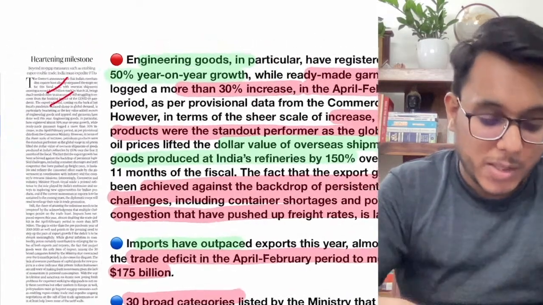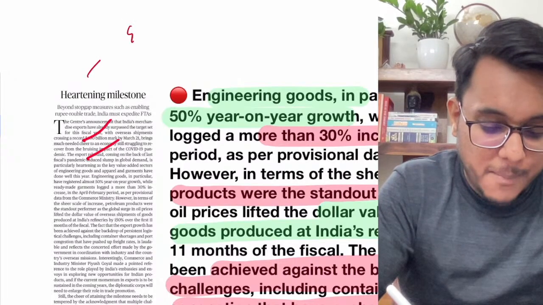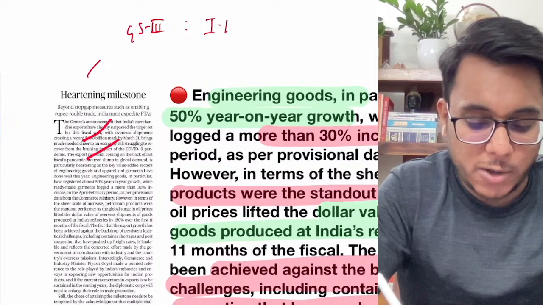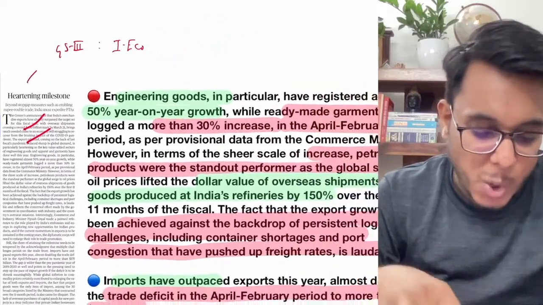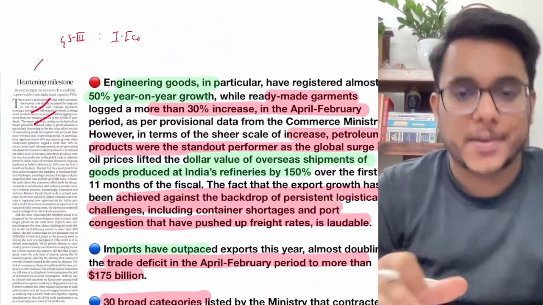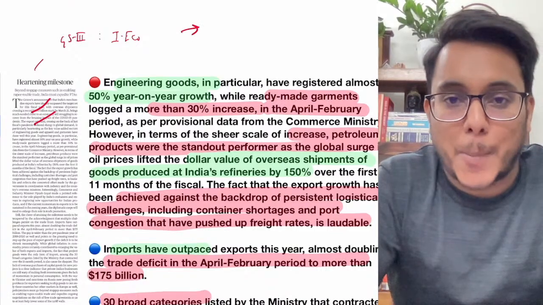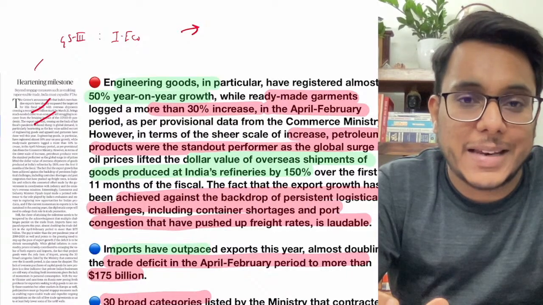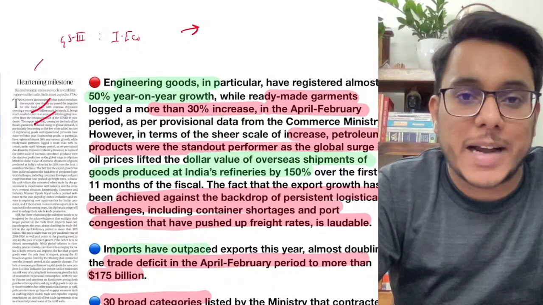Heartening milestone. Now this article is taken from the editorial section of the Hindu newspaper, and it will be important with respect to GS paper number 3, the state of Indian economy. Now understand what we are going to discuss in this particular article. See, guys, we have already seen in yesterday's newspaper analysis that India had achieved a landmark, a milestone. What milestone has India achieved?